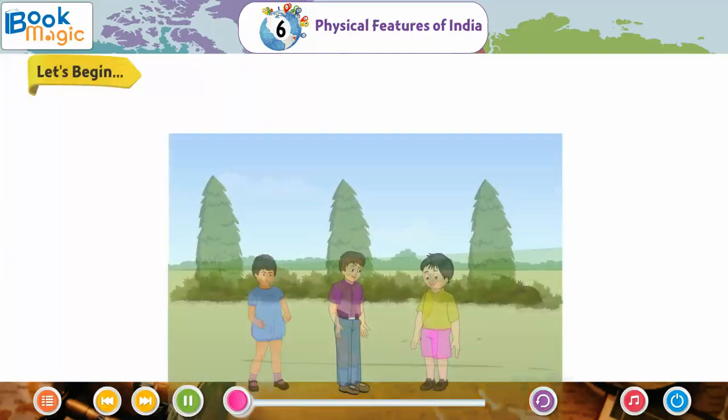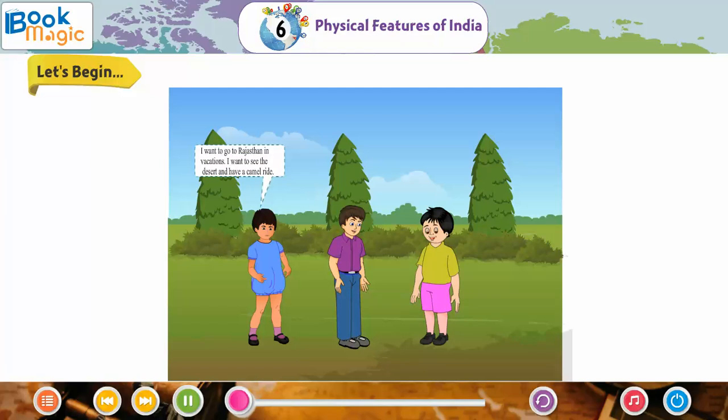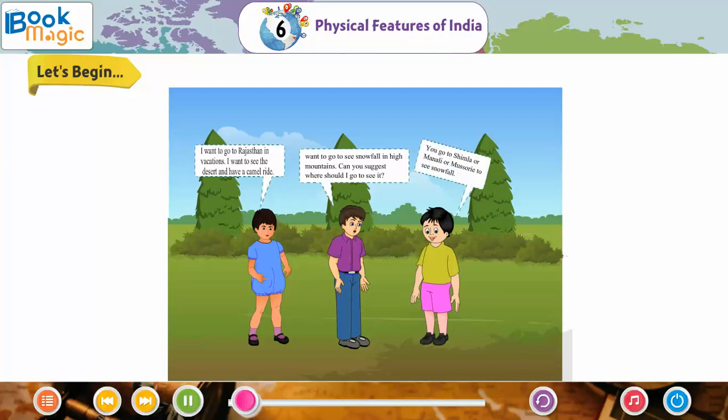Let's begin. I want to go to Rajasthan in vacations. I want to see the desert and have a camel ride. I want to go to see snowfall in high mountains. Can you suggest where should I go to see it? You go to Shimla or Manali or Mussoorie to see snowfall.